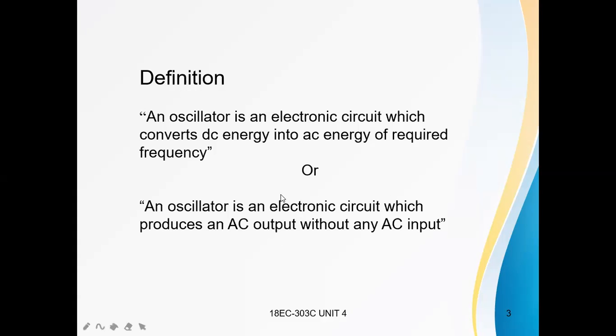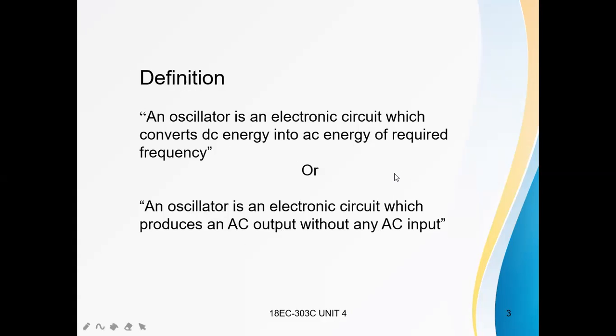That means in oscillators the AC input is zero; there is no alternating signal. Only for energization, a DC signal is applied, and that DC energy is converted into AC energy. The oscillator produces oscillations without any AC input signal. This is how it generates the AC signal.